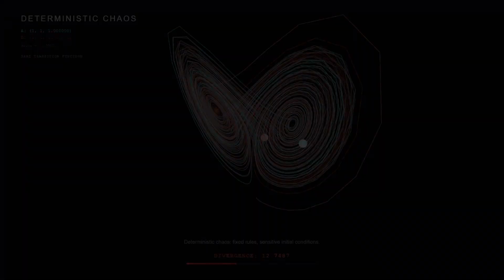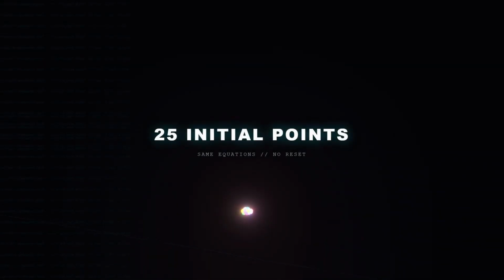Now, instead of watching one path, watch 25 initial points evolve under the same equations.